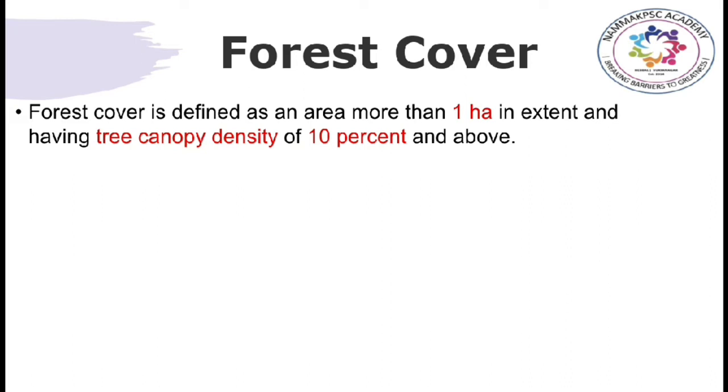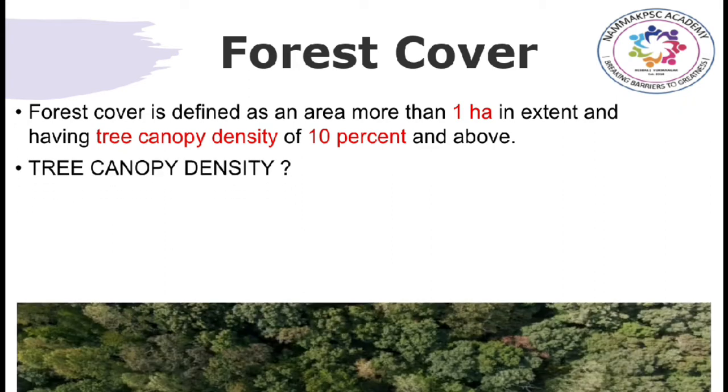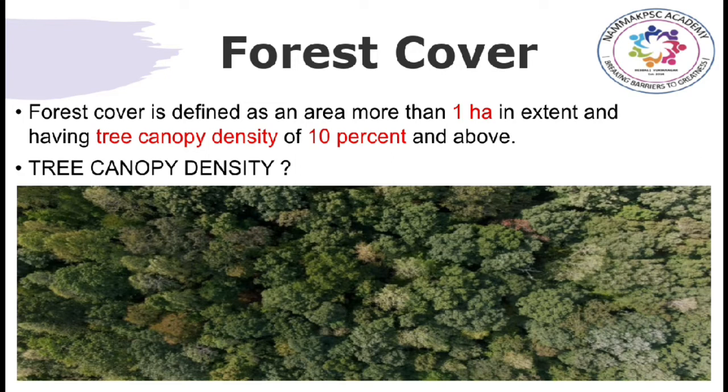First of all, area. So, to define a forest cover, the area of the place must be more than 1 hectare. And secondly, the next criterion is tree canopy density. So you must be wondering what is tree canopy density now. Tree canopy density refers to the proportion of an area in forest that is covered by crown of trees. So what we understand here is, in a hectare area, if the proportion of area covered by crown of trees is 10% or more, then we consider it as forest cover.